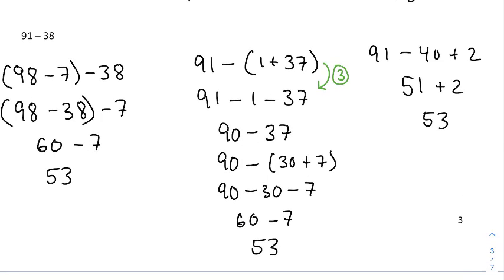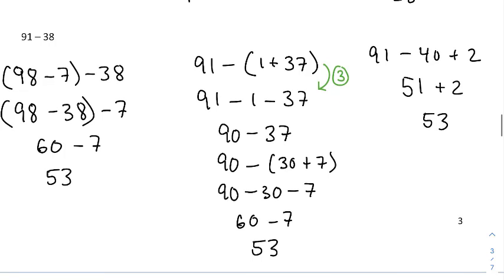And then the final strategy here, I'm going to do this idea that since 38 is close to 40, if I want to remove 38, then I can remove too much. Remove 40, but then put 2 back. That's the equivalent of removing 38. And removing 40 from 91 is easy to do in your head. It just takes you to 51, but then put 2 back and you get this 53.